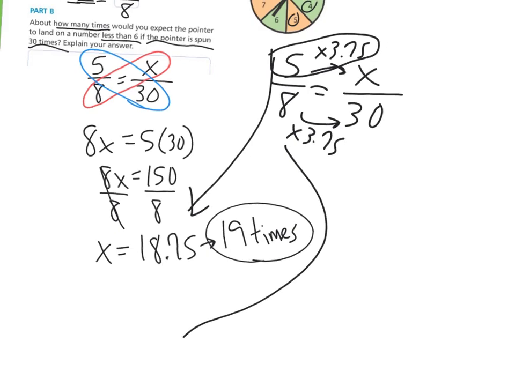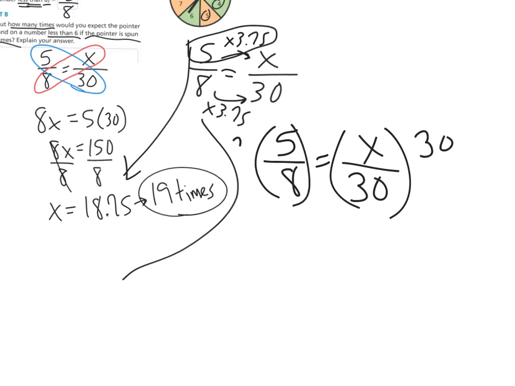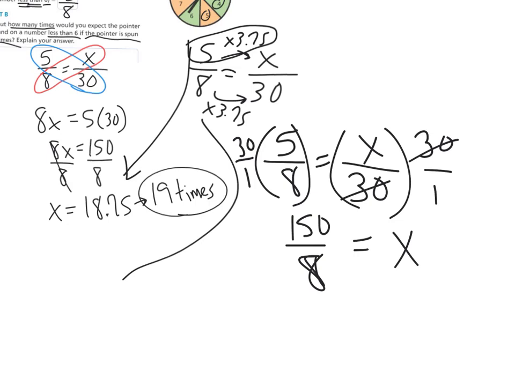Another way you could do this, which actually is my preference, since the variable's in the numerator, what I would probably do, especially if I didn't have a calculator, is say the variable's being divided by 30, and then we could multiply by 30 on both sides. And that would be 150 over 8. And then when you divide that out, you'll get the same answer. So that's 3 ways. We could have also gone from 8 to 5. So really 4 ways we could have worked that problem out. So this gives you an idea of how to work with theoretical probability.